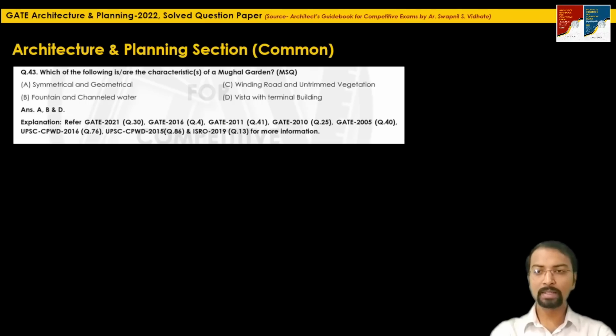Here, the correct options will be A, B, and D: symmetrical and geometrical, fountain and channeled water, and vista with terminal building. So a 2-mark MSQ, very easy. The question related to this information has been asked multiple times, so it was not a difficult one. 2 marks will be added here. Total marks we have achieved till now is 51. Let's go to the next question.